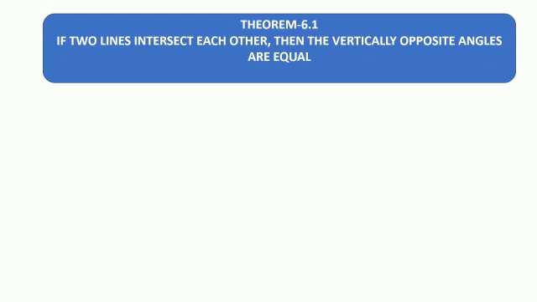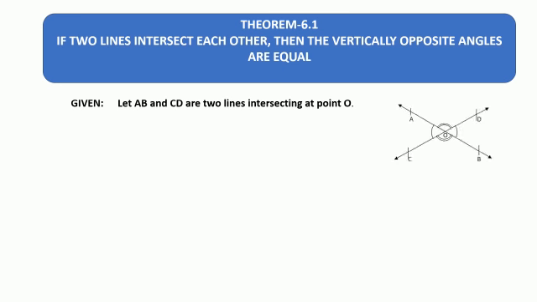So let us learn the first theorem of the chapter, children. If two lines intersect each other, then the vertically opposite angles are equal. We already have learned in our lower classes that vertically opposite angles are always equal. Why are they equal? Let us learn this, children. So given AB and CD are two lines intersecting at a point O. So I am taking AB and CD lines. Those are intersecting at point O.